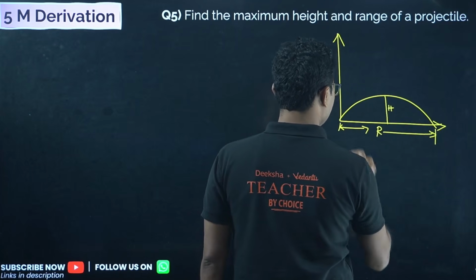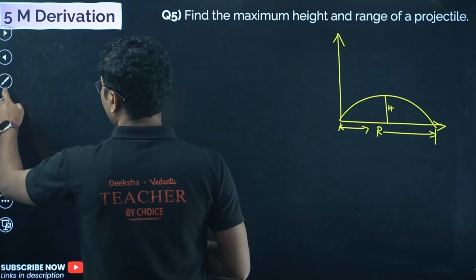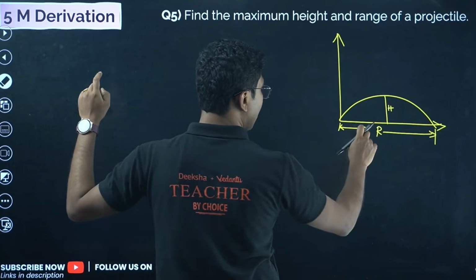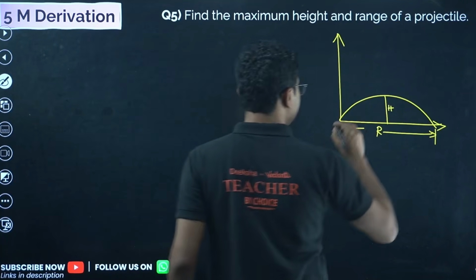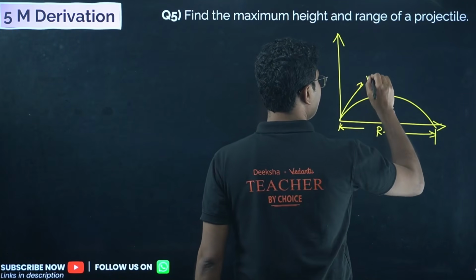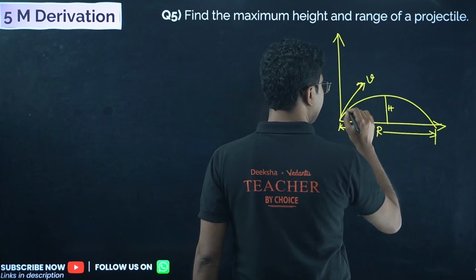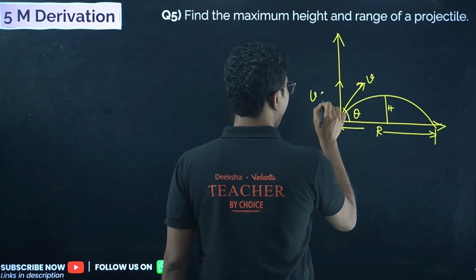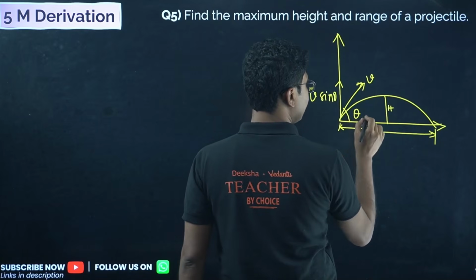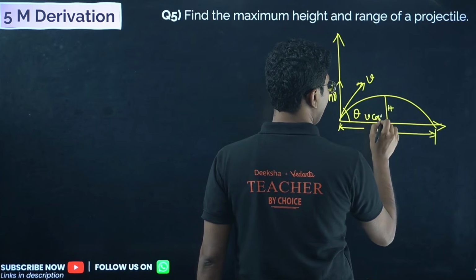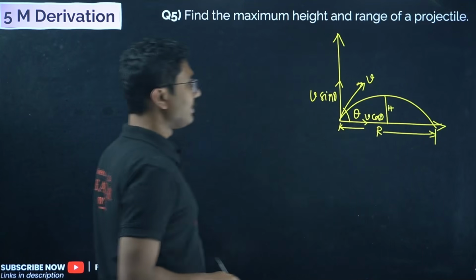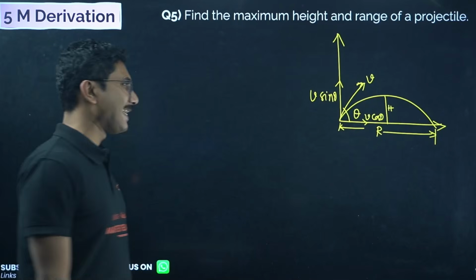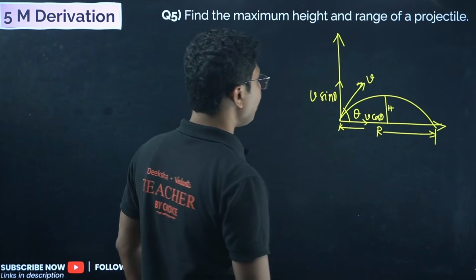Okay, so this part is also the same, the v part. Velocity is along this direction, say v, and the angle is given by theta. This is v sin theta and this is v cos theta. So v sin theta and v cos theta should be the same as the previous part.